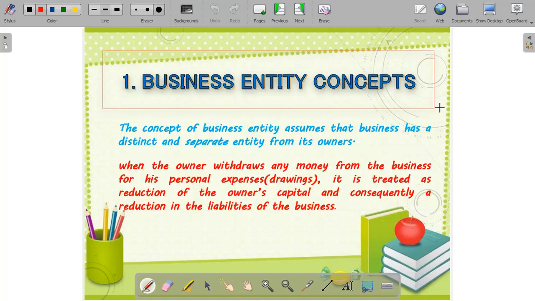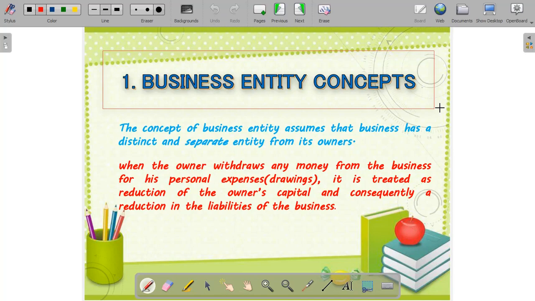We start from the very first principle, that is business entity concept, which is also known as business entity principle. According to this principle, business entity assumes that a business has a distinct and separate entity from its owners. Basically, when accounting is done, it is done from the viewpoint of the business and not from the viewpoint of the owner.